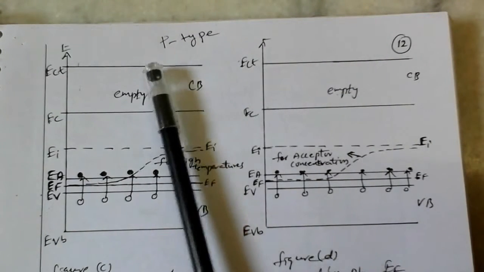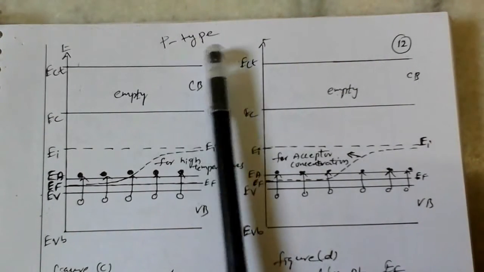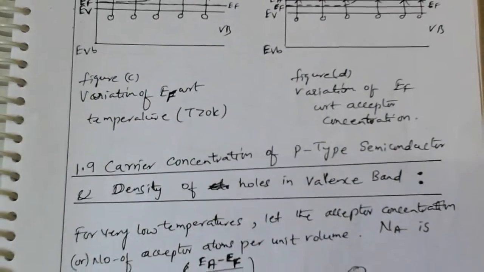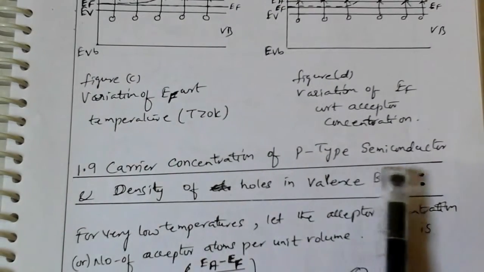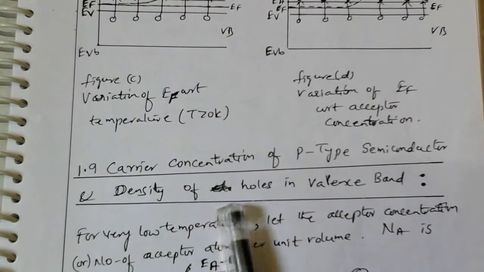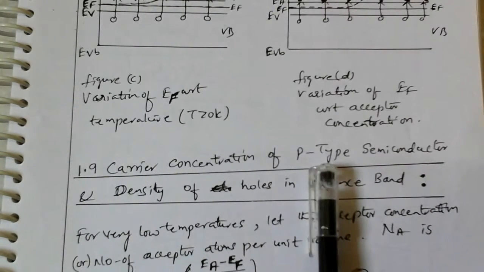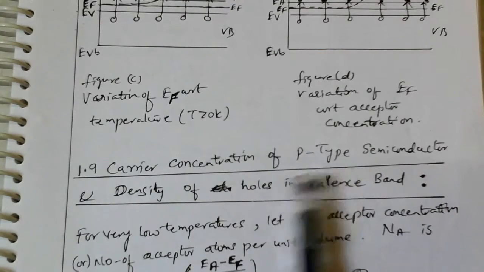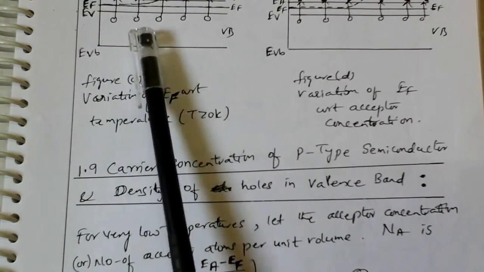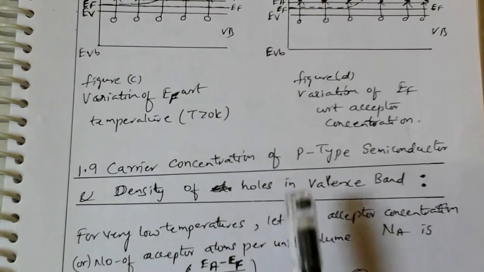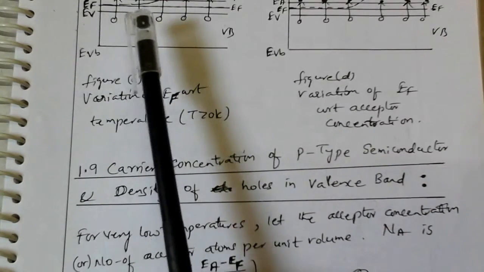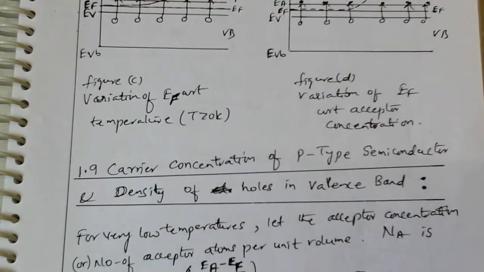Now we are discussing the carrier concentration of a p-type semiconductor, that is, the density of holes in the valence band. The p-type semiconductor has majority carriers, or holes, in the valence band.